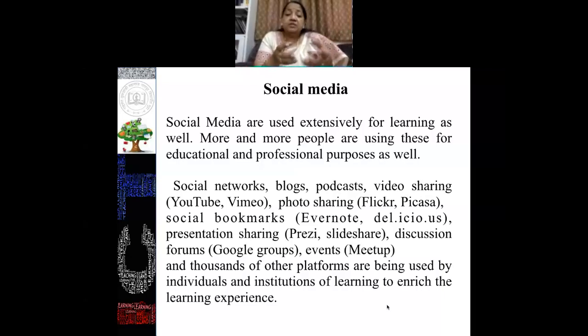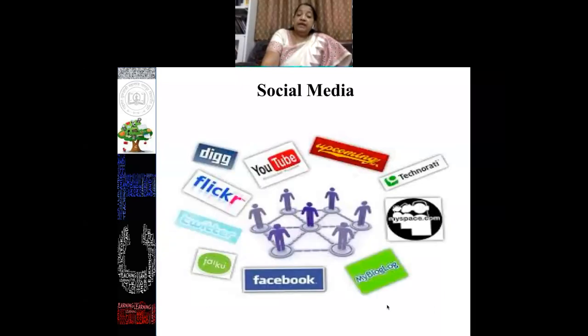Social networks like blogs, podcasts, video sharing like Vimeo, photo sharing like Picasa, social bookmarking, sharing like Prezi and SlideShare, discussion forums like Google Groups, and events that we call Meetup, LinkedIn, all these are social media platforms. These can be used for the teaching learning process because so many people are using these as a learning platform. Thousands of other platforms are also used by individuals and institutions of learning to enrich the learning experience, like Flickr and YouTube, which you are all aware of.